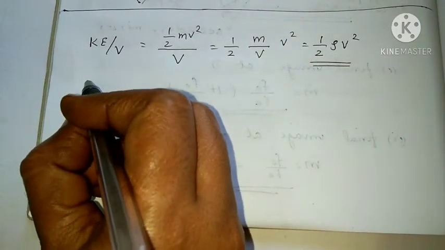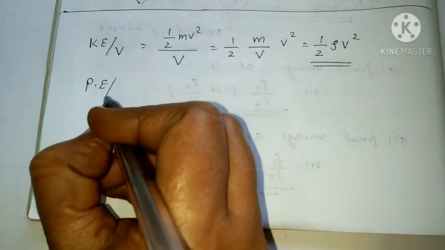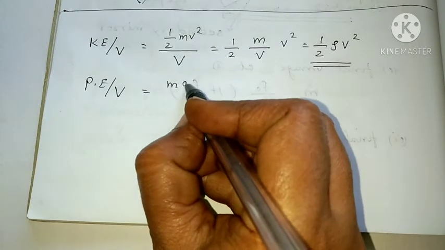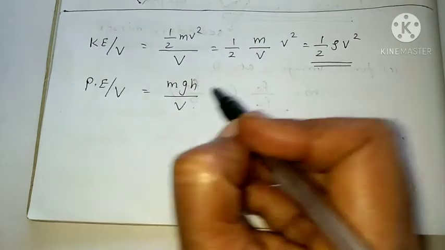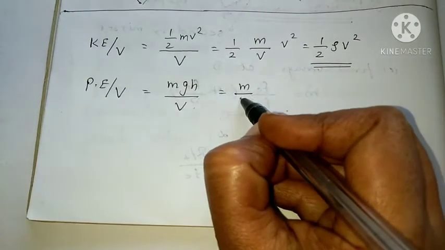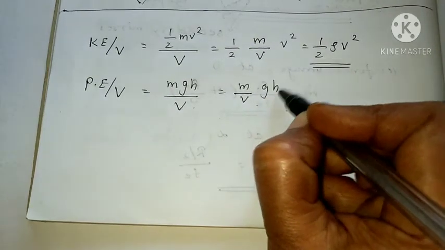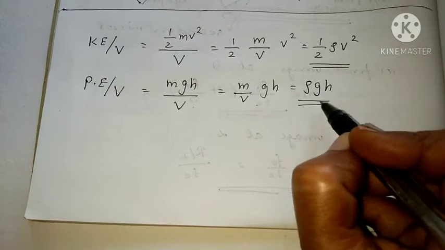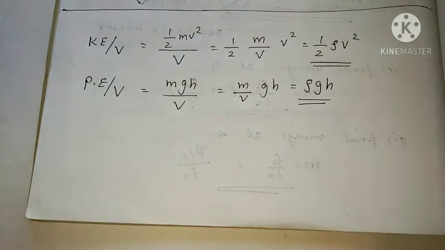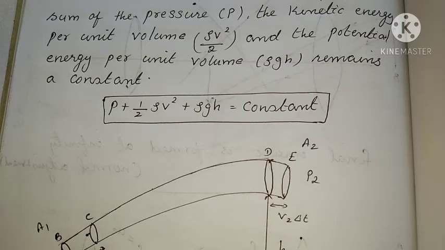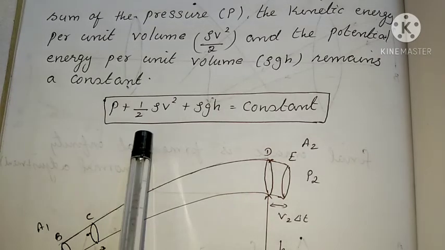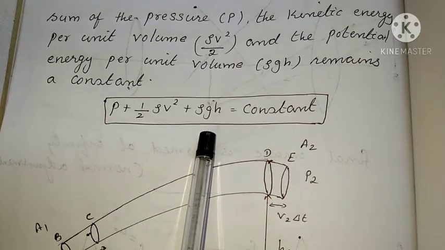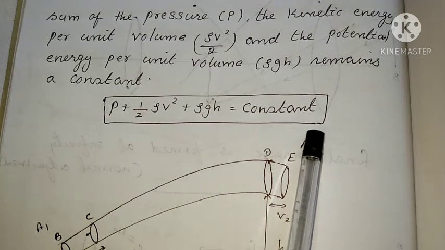Then the second one, potential energy per unit volume. What is the potential energy? mgh divided by volume. So we can write mass by volume into gh, that is equal to rho gh. Clear? This is the potential energy per unit volume. In this way, we get the equation P plus kinetic energy per unit volume plus potential energy per unit volume, and it should remain a constant.